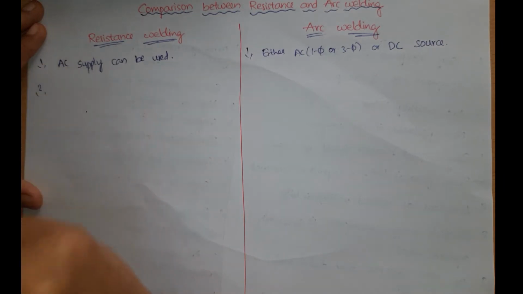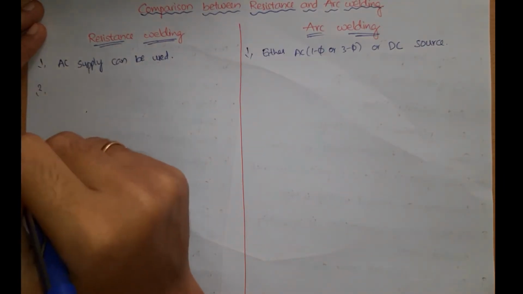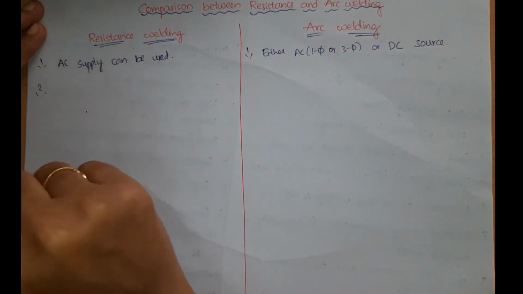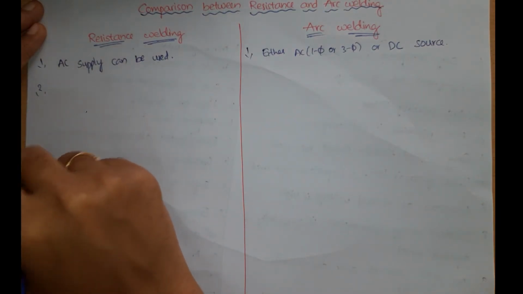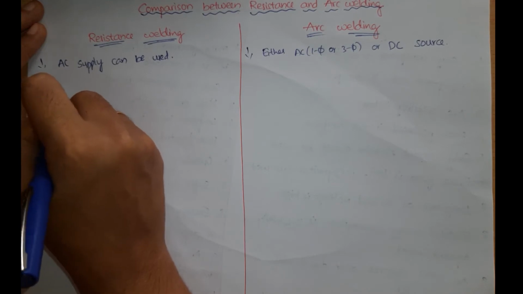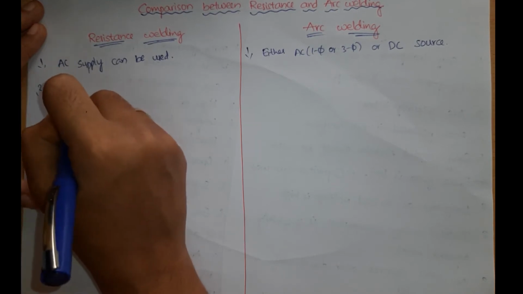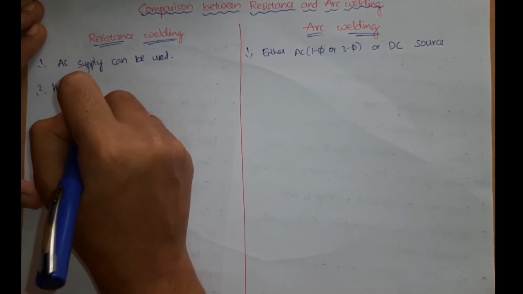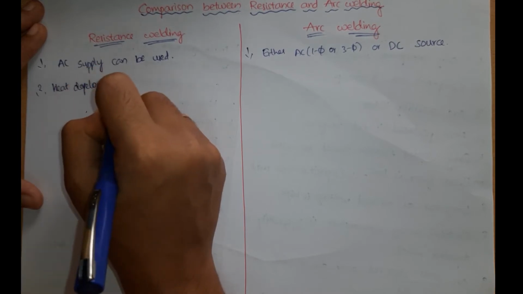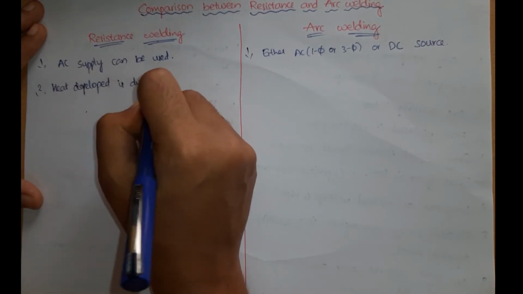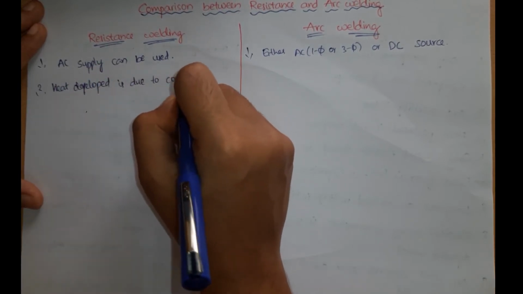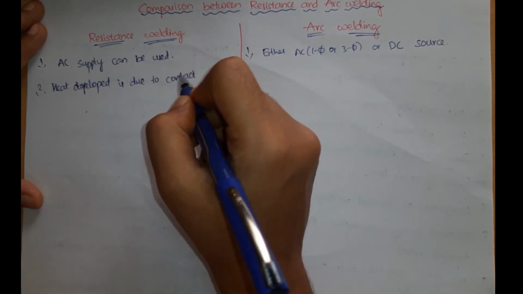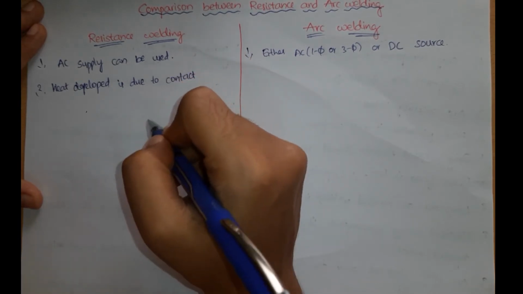So when coming to the next comparison, in both the phenomena, heat plays a major role. We need the production of heat, right? So here in resistance welding, heat developed is due to contact resistance between the electrode and the welding material.